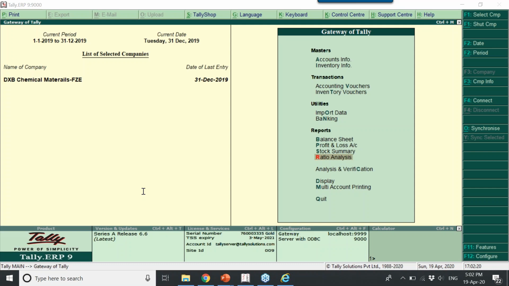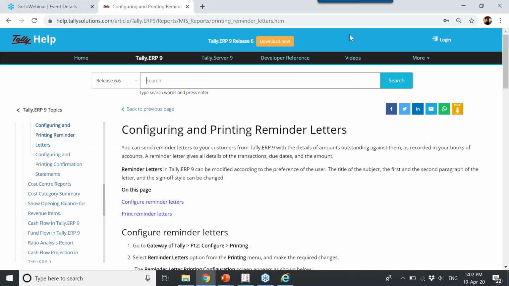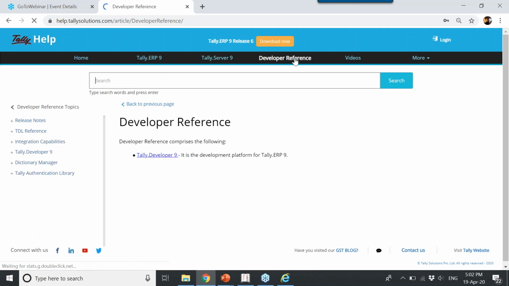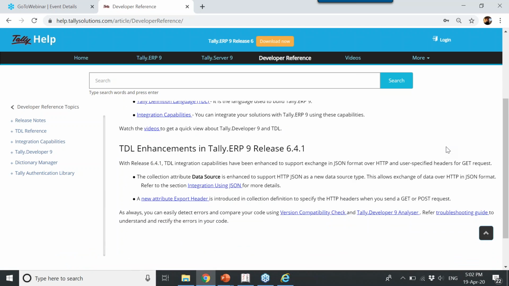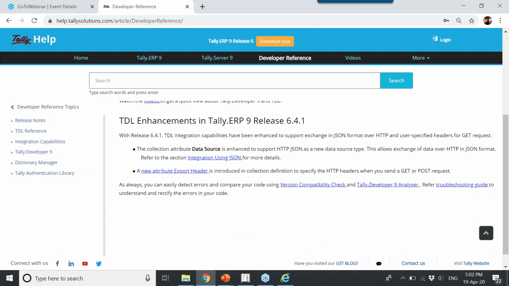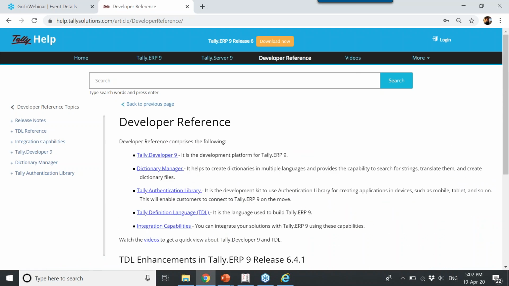Sir, you wanted to know about Tally, you want to learn Tally. See, to learn Tally, I'll help you. When you go to our Tally help, here is the section for Tally developer. Can you see this developer reference? When you click on this, you have complete help related to TDL. Not only that, you can even download videos from our website. You can see here, watch the video.